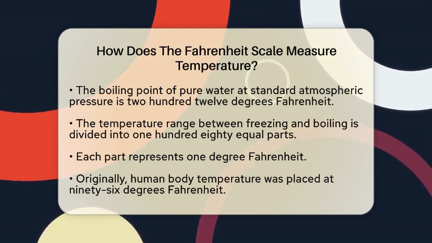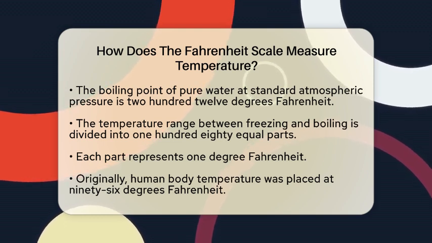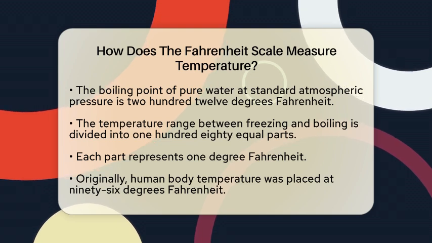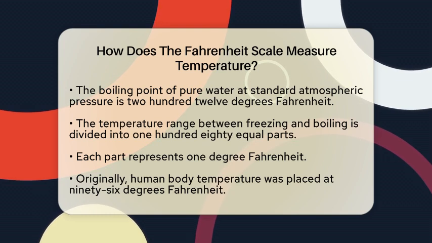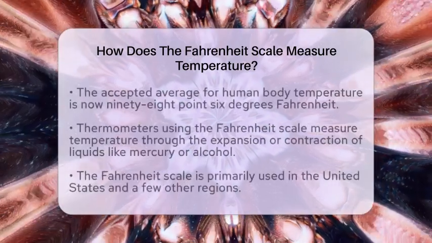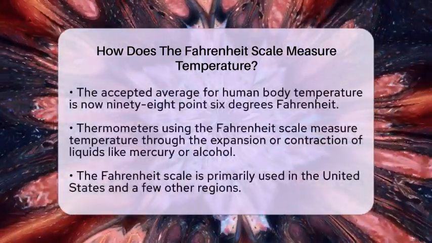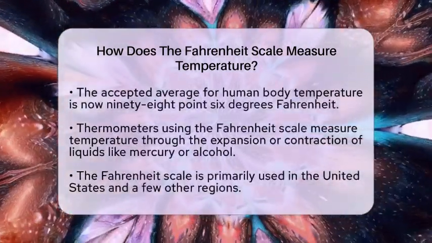Originally, Fahrenheit also aimed to place human body temperature around 96 degrees Fahrenheit. However, this was later adjusted to the now accepted average of 98.6 degrees Fahrenheit. This adjustment made the scale more relevant to human physiology.